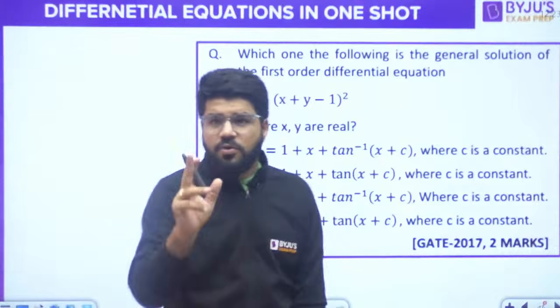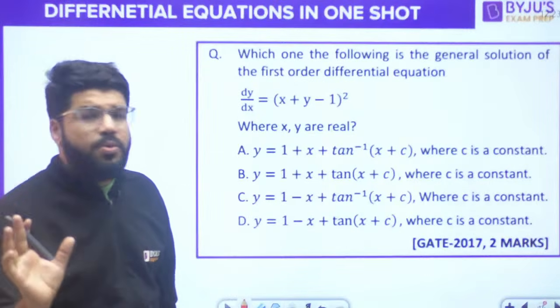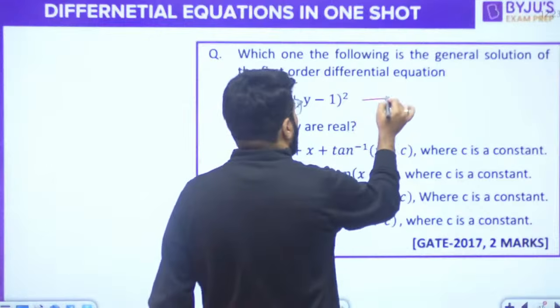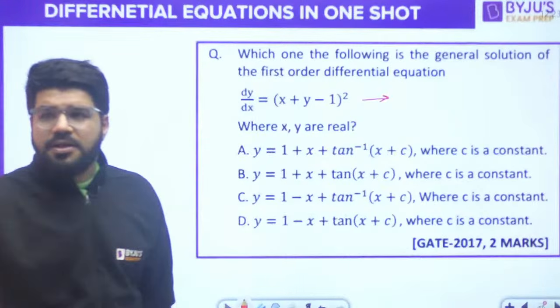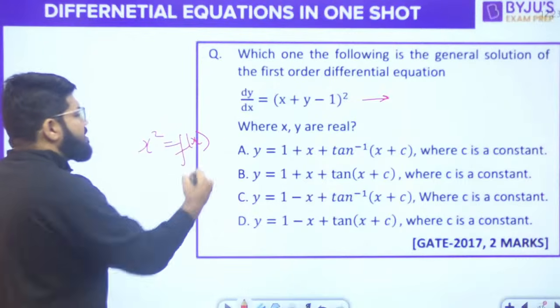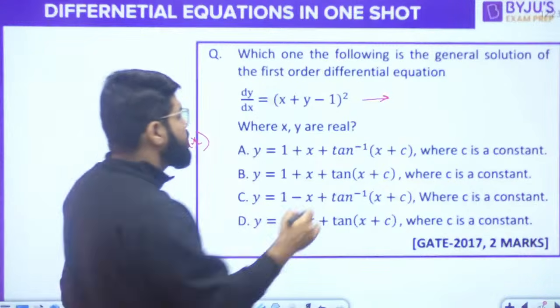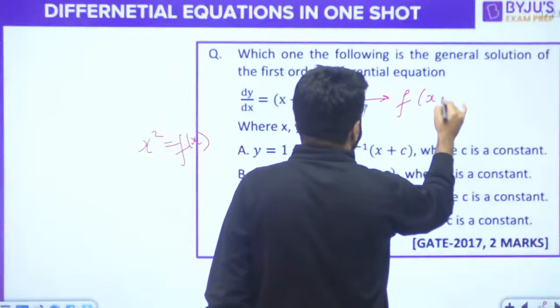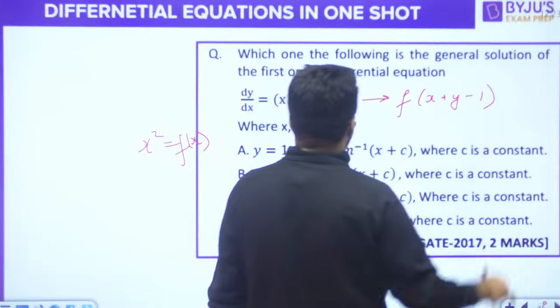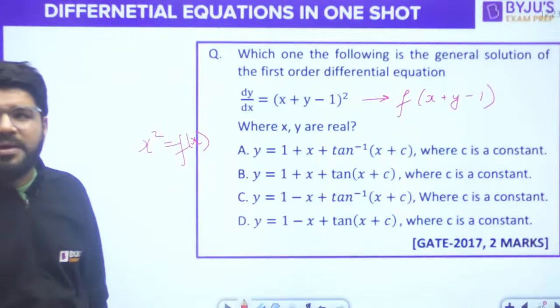Have a look into the question. Again, as a reference, a GATE 2-mark question directly: dy by dx is equal to x plus y minus 1 whole square. Suppose x square is a function of only x. Here, x plus y minus 1 whole square is a square of a function of x plus y minus 1.